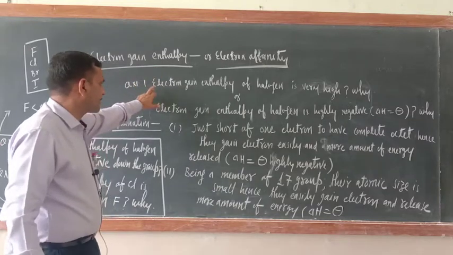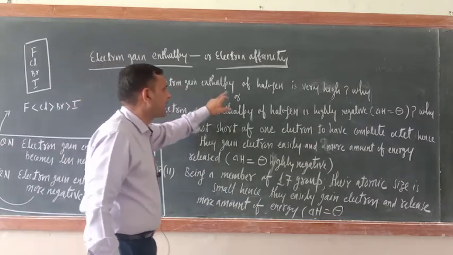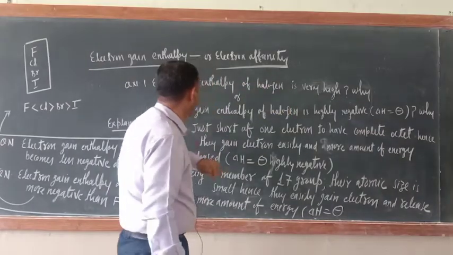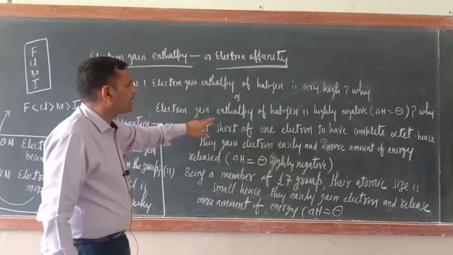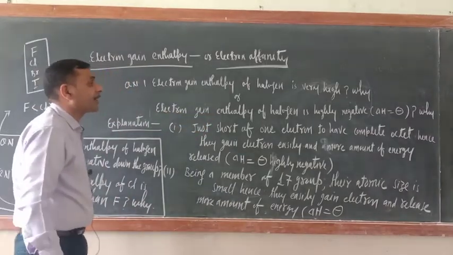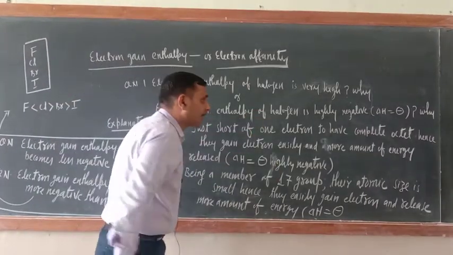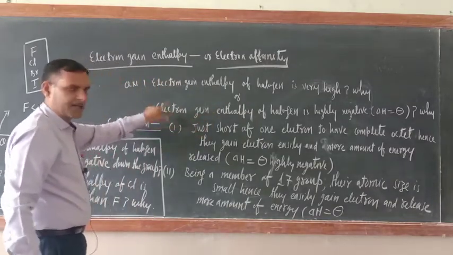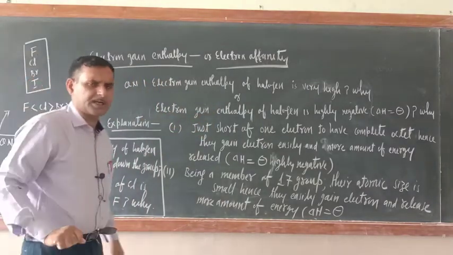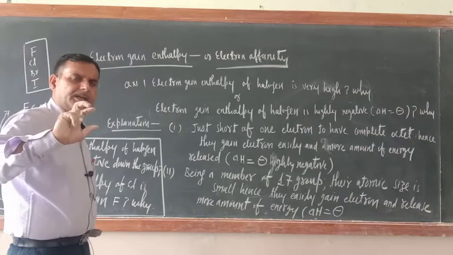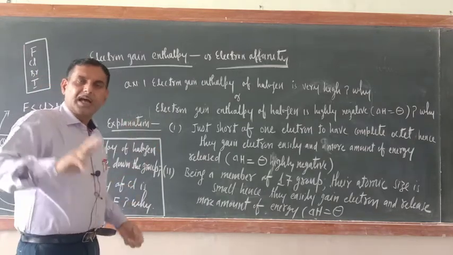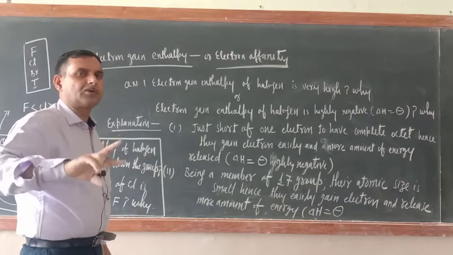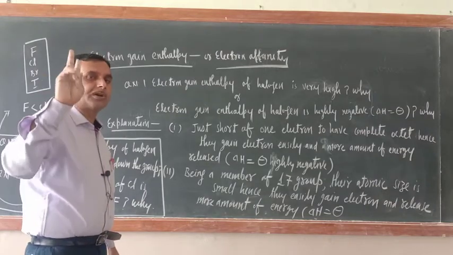Why? So the first question is this one only. Electron gain enthalpy of halogen is very high. Why? The same question can be asked in this way also. Electron gain enthalpy of halogen is highly negative, delta H negative. Why? It is written here. So try to understand. Their question and answer both are very easy. Electron gain enthalpy of halogen is highly negative because of two reasons.